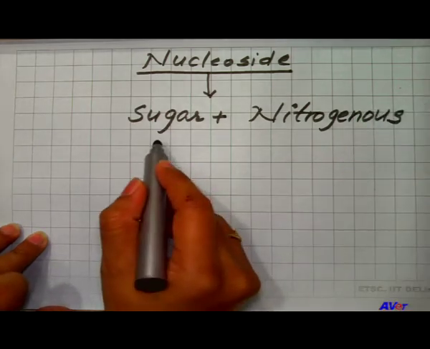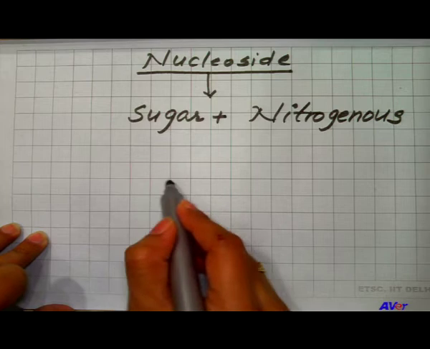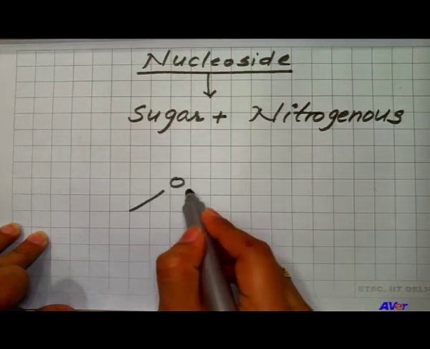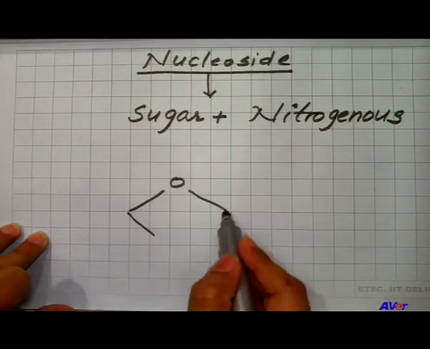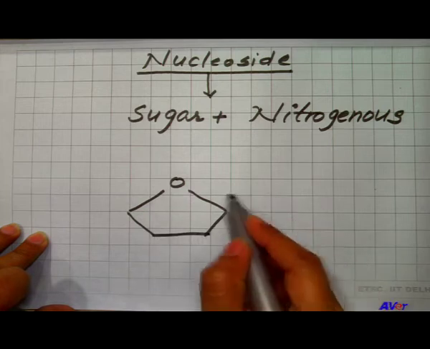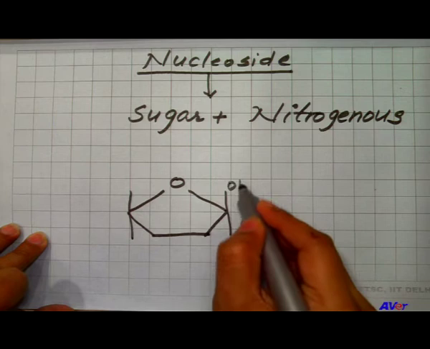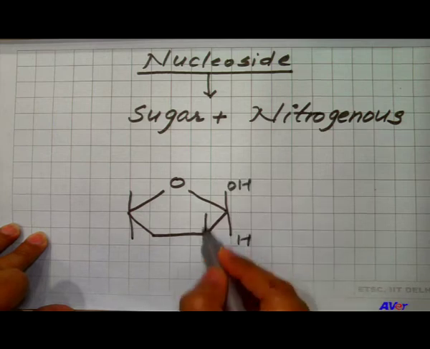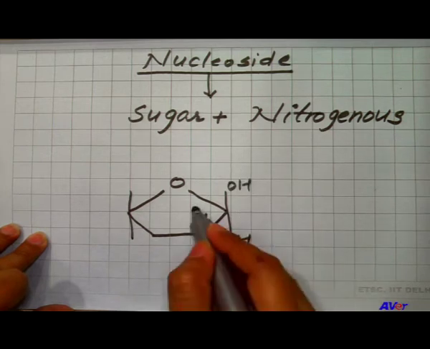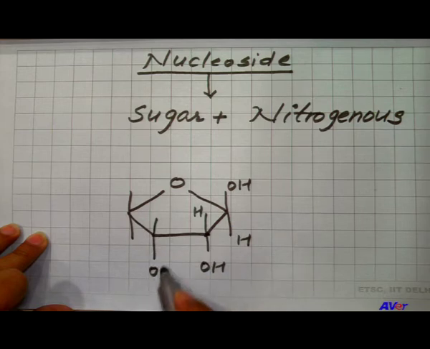Sugar in case of RNA is a ribose sugar, and in my earlier slide, I have explained to you about the sugar. This is the sugar molecule which is a ribose sugar.